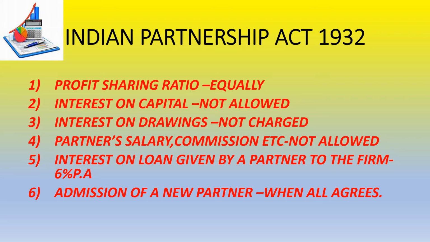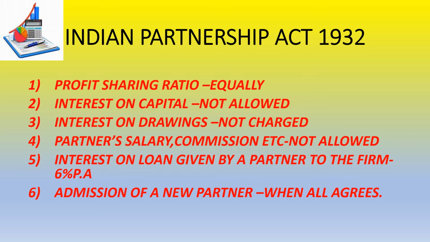Admission of a new partner. When a new partner is going to be admitted into a partnership business, unless and until all the partners agree, the new partner cannot be admitted. Suppose there are three partners A, B and C, and D is the new partner which they want to admit.